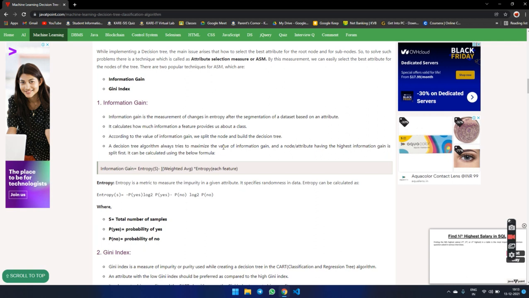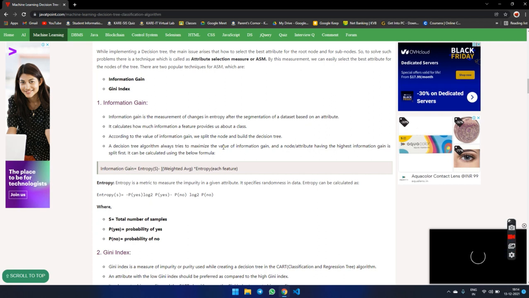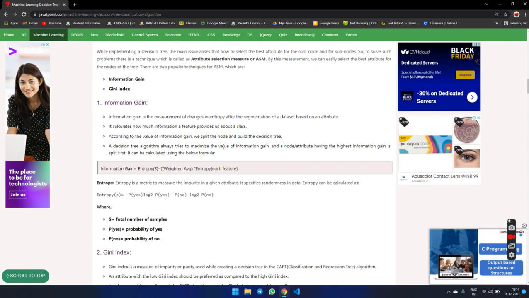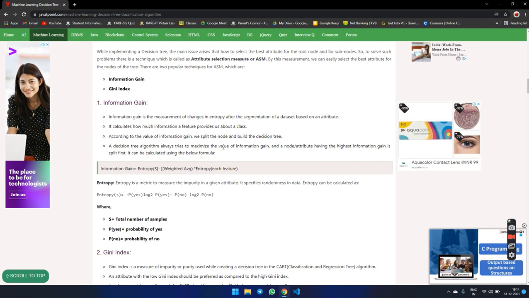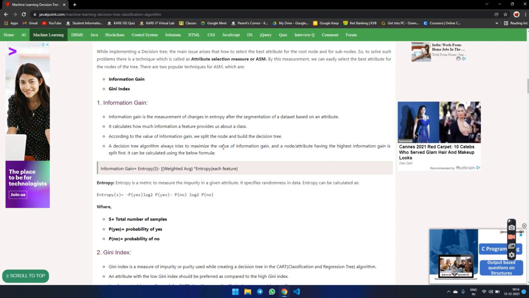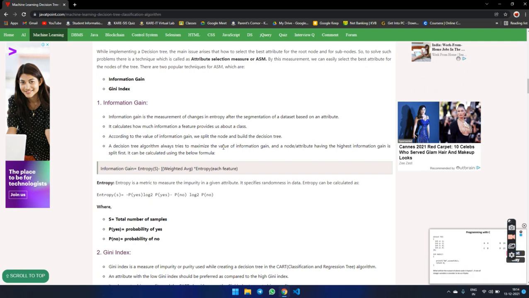It can be calculated using the below formula. Information gain is equal to entropy of S minus the weighted average times the entropy of each feature. Entropy is the metric to measure the impurity in a given attribute. It specifies randomness in the data. Entropy can be calculated as: Entropy(S) = -P(yes) log2 P(yes) - P(no) log2 P(no), where S is the number of samples, P(yes) is the probability of yes, and P(no) is the probability of no.